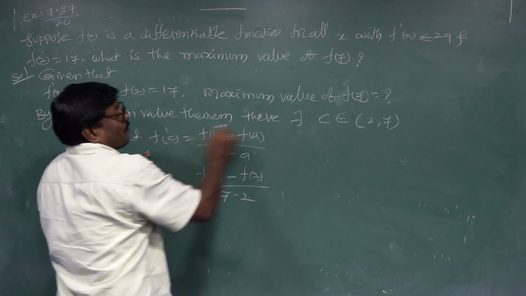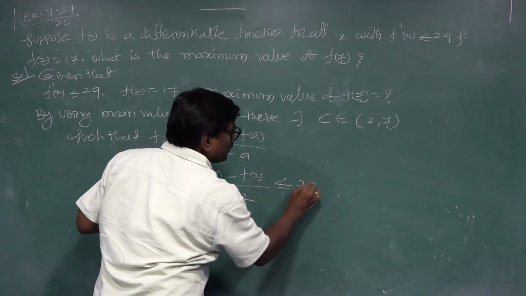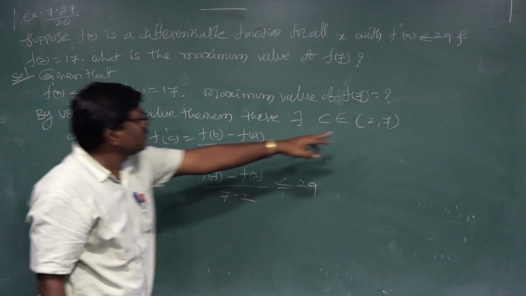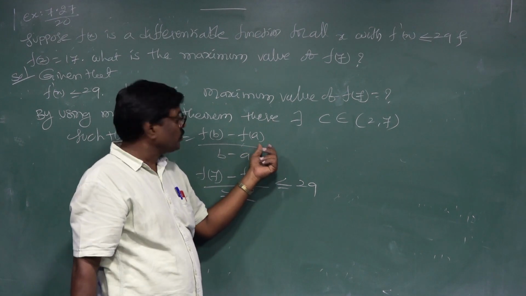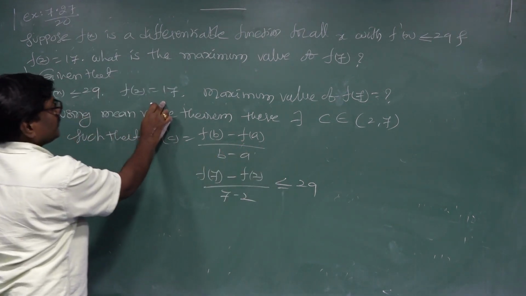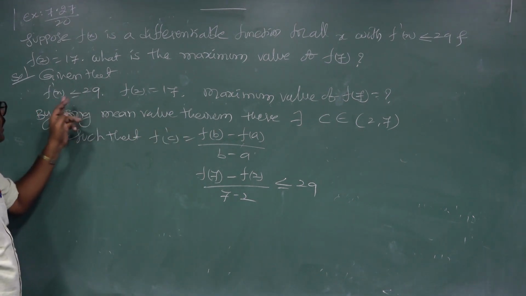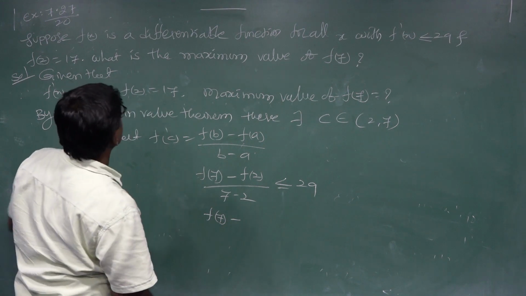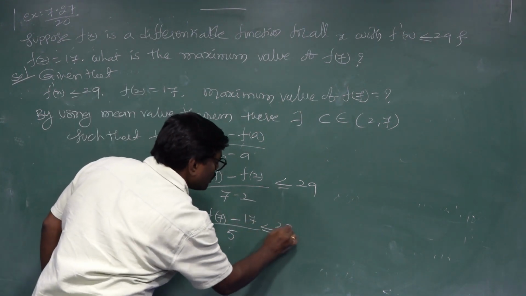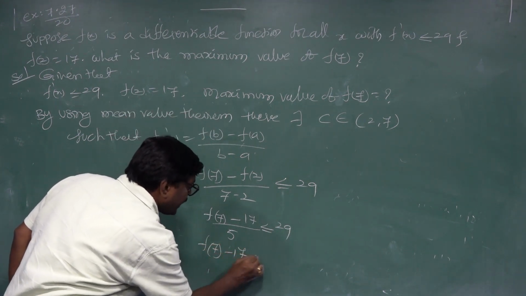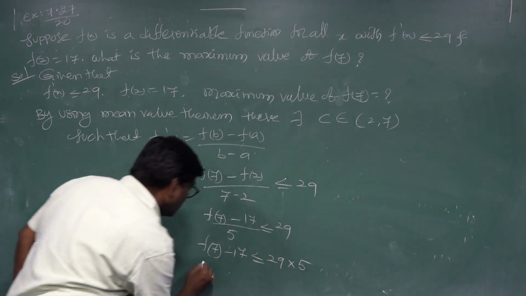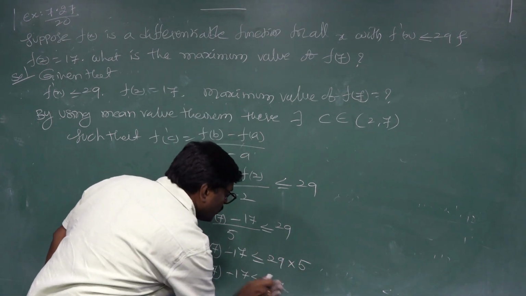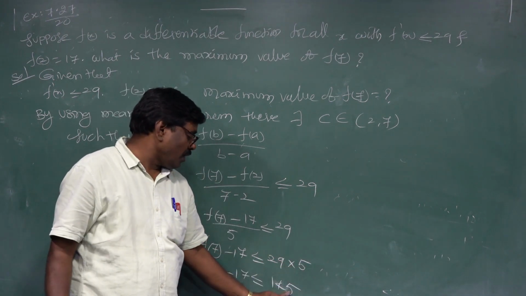Here b is equal to 7 and a is equal to 2, and f(2) is 17. What is the meaning of f'(x) less than or equal to 29? So (f(7) minus 17) by 5 is less than or equal to 29. f(7) minus 17 is less than or equal to 29 into 5, and 29 times 5 is 145.